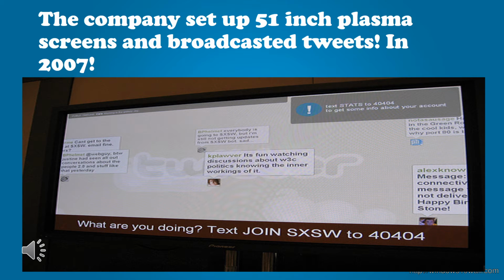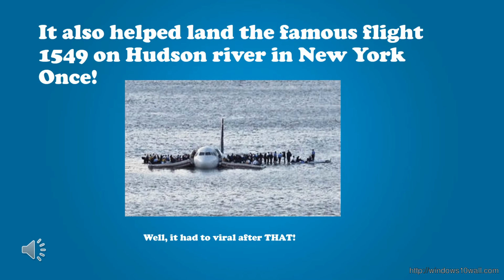Twitter first became famous when in 2007 the company set up 51-inch plasma screens in the SXSW event and broadcasted tweets sent by the attendees. This was the first major step Twitter took to publicize their brand to a large number of people. Another major event that helped Twitter become an internet sensation was when one of the pedestrians saw the flight 1549 land on the Hudson River in New York and tweeted about it with a picture. The hashtag Flight 1549 became viral for quite some time.